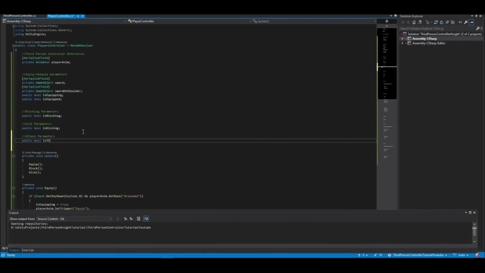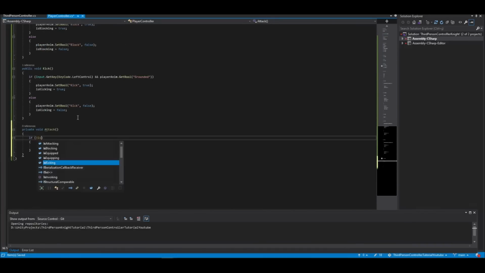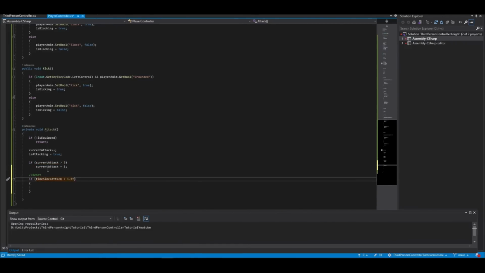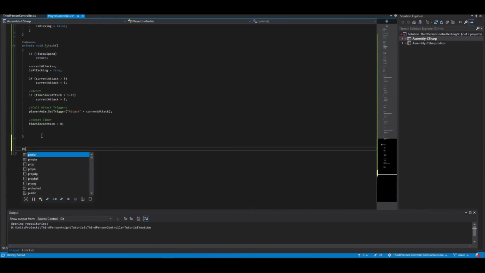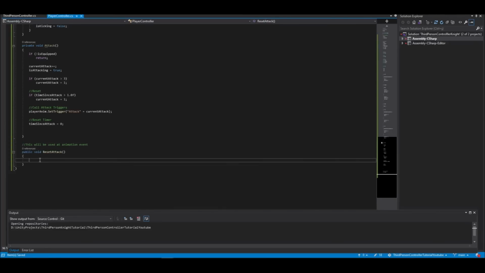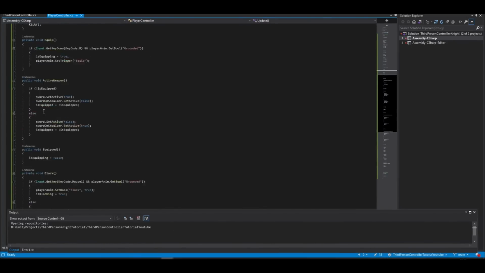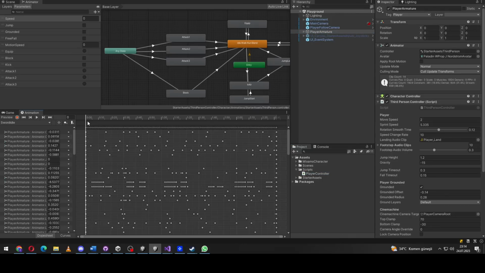Write a new method and name it attack. It will simply call attack animations relative to the time since the last attack. We need to add animation events to reset the attacking Boolean.